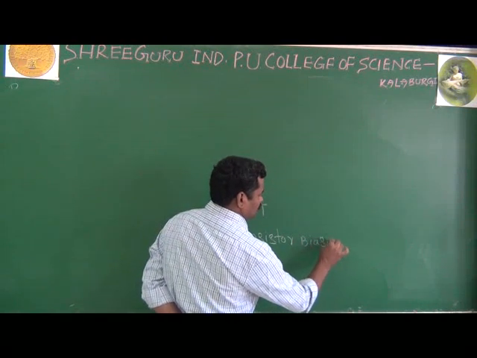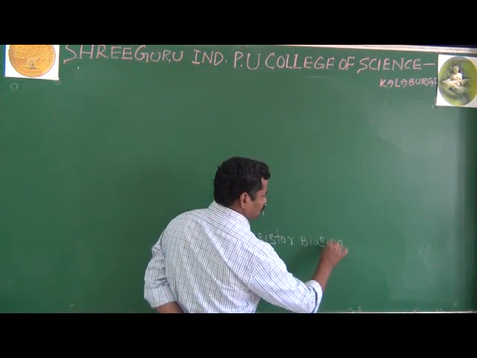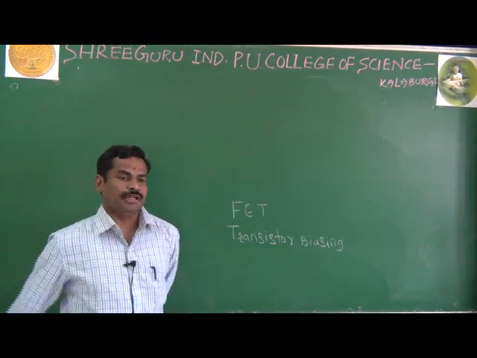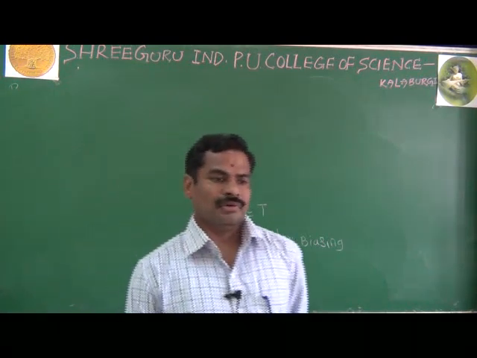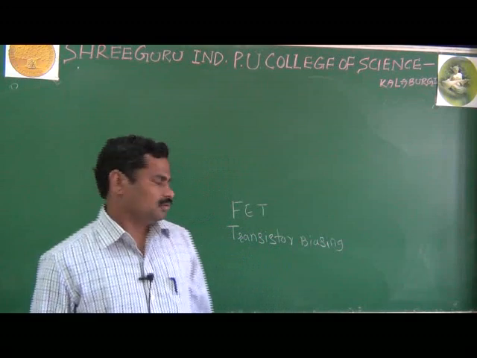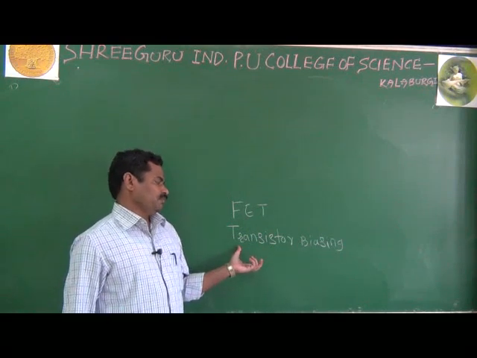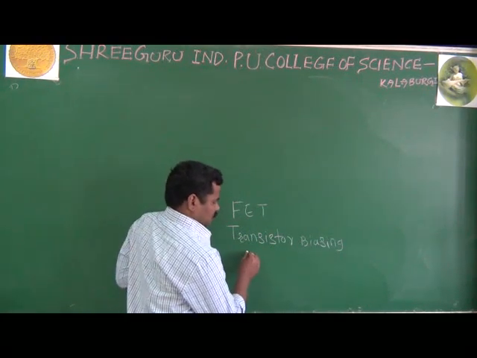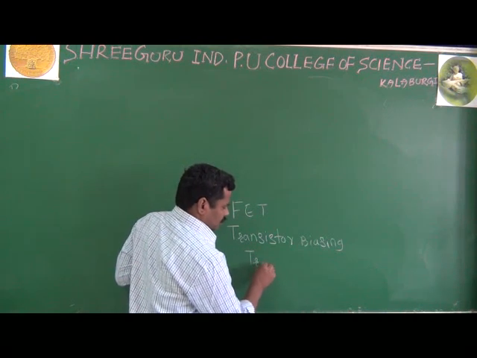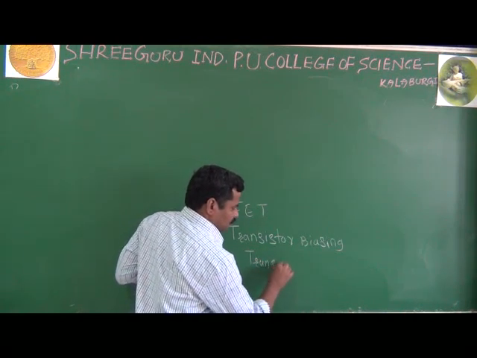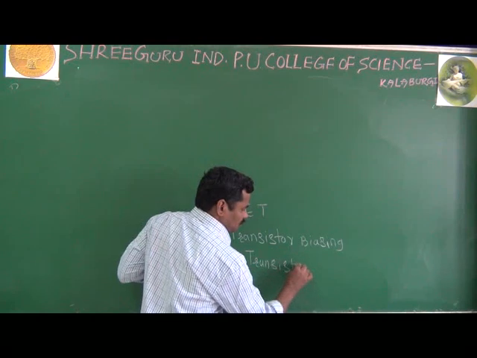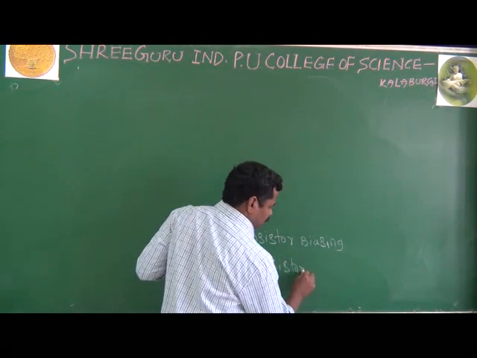Today we'll go for the second topic, because you already have some idea about transistors. It is better to understand transistor biasing, and after that you go for a very big topic that carries more marks in your exam, that is transistor amplifiers.